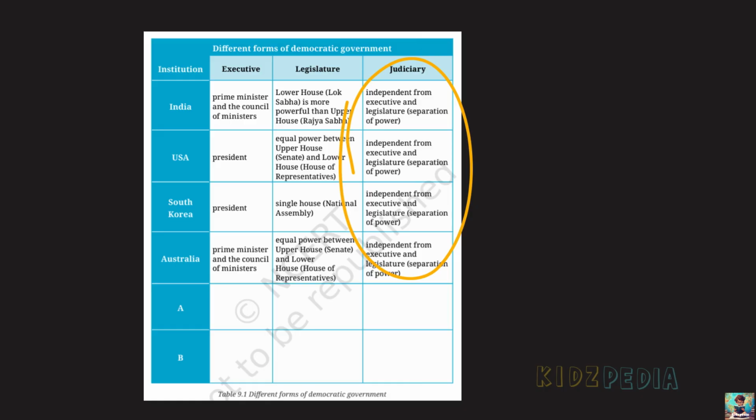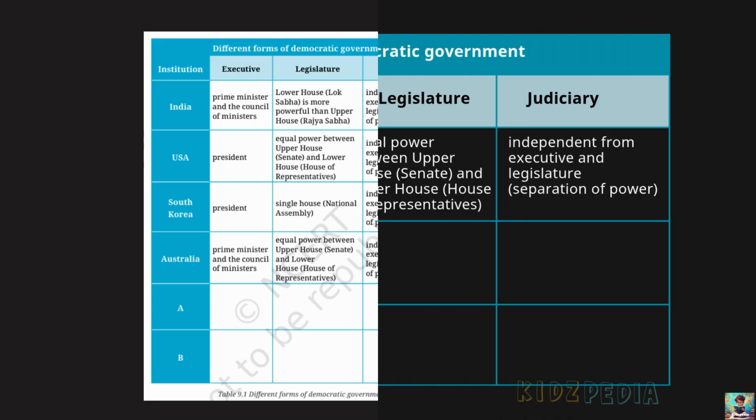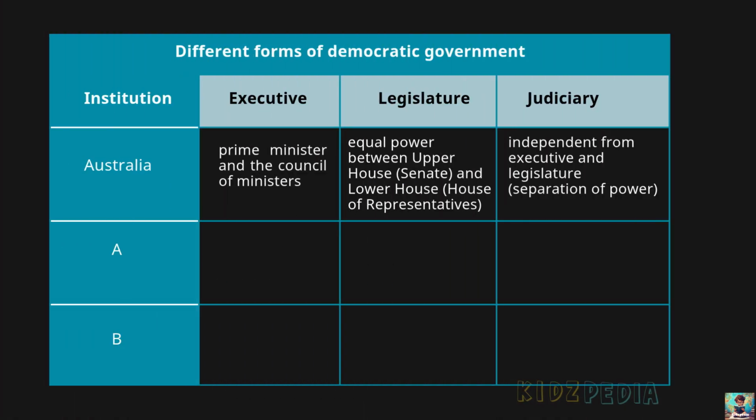This means the principle of separation of power is followed, which is an important feature of democracy. So now we need to choose any two democratic countries and complete the blank columns in the same way as table 9.1. We have to write who is the executive, what is the legislature and how does the judiciary function. Let's choose the United Kingdom and Japan as our two countries.